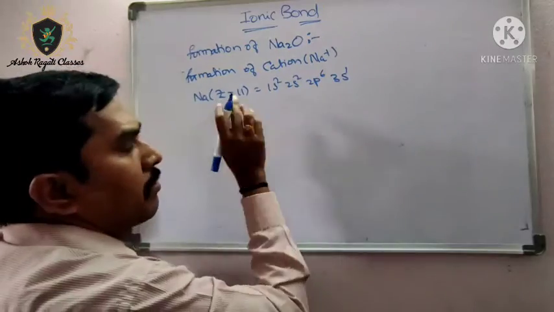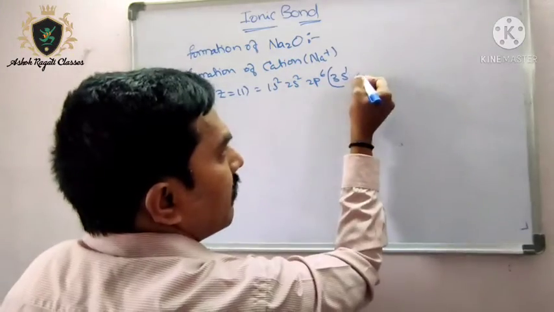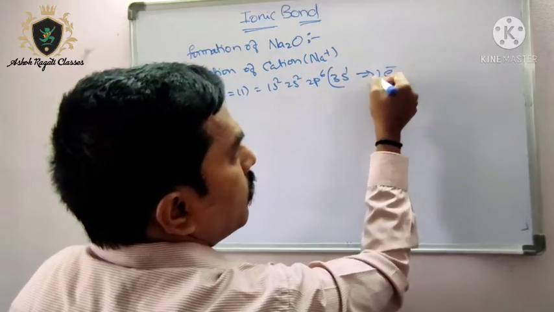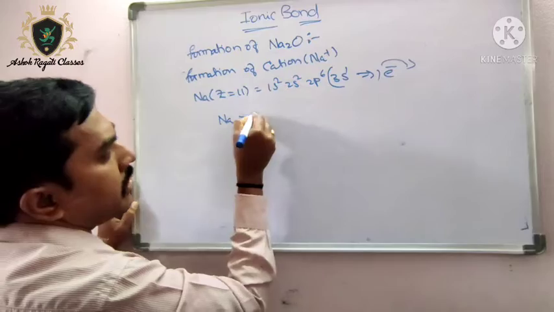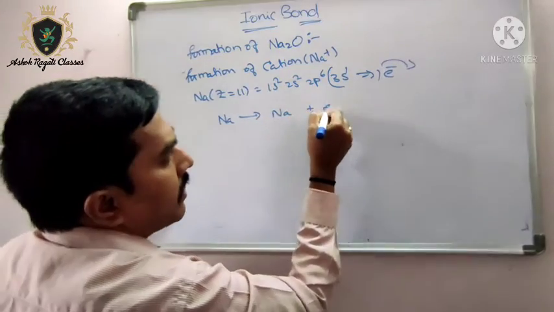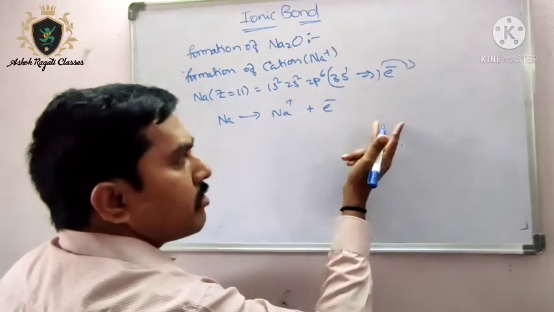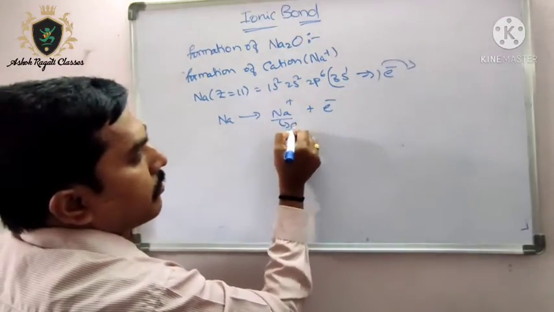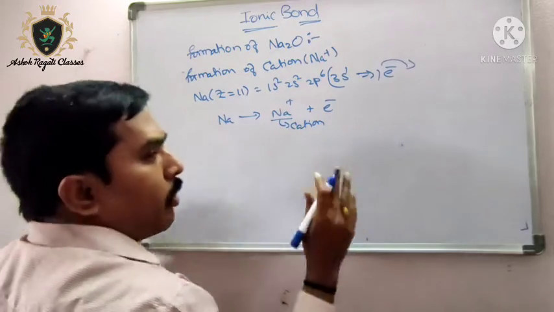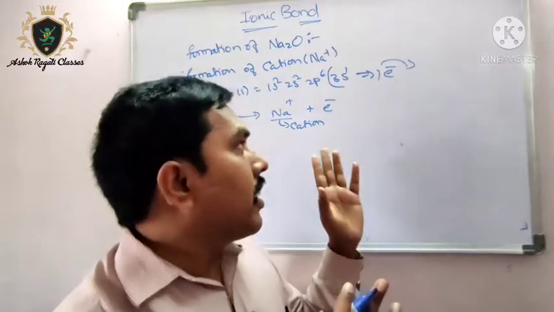It is a metal, and metals always try to lose their outermost electrons. Here it has only one electron, and that one electron will go out. So Na loses one electron and becomes one positive charge. Losing two electrons means a two positive charge. That many positive charges will come on the ion as the number of electrons lost.